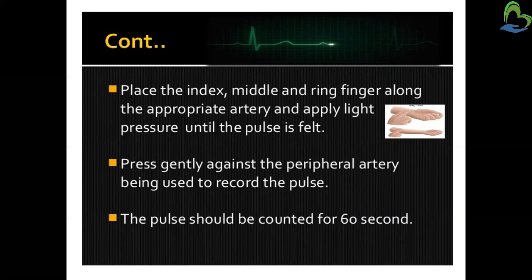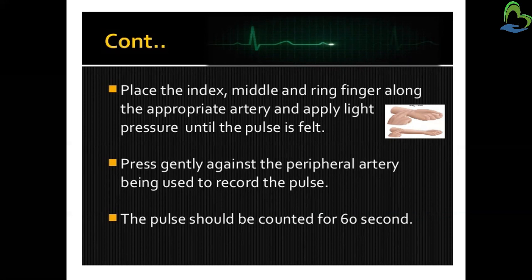Next, press gently against the peripheral artery being used to record the pulse. So we have to press gently against the peripheral arteries that are used to record the pulse, and then the pulse should be counted for 60 seconds.